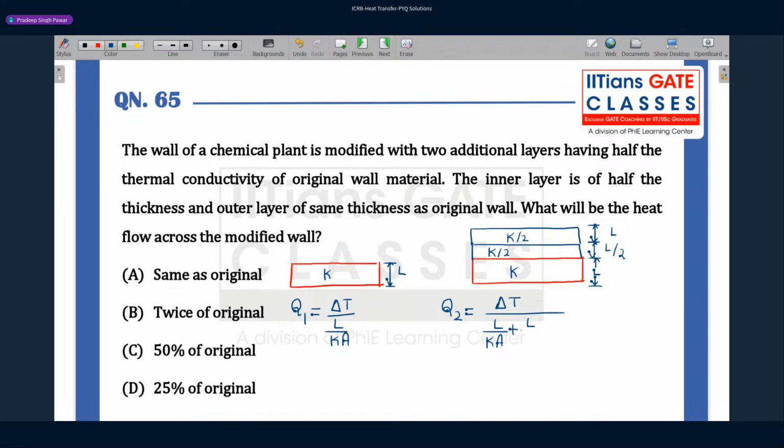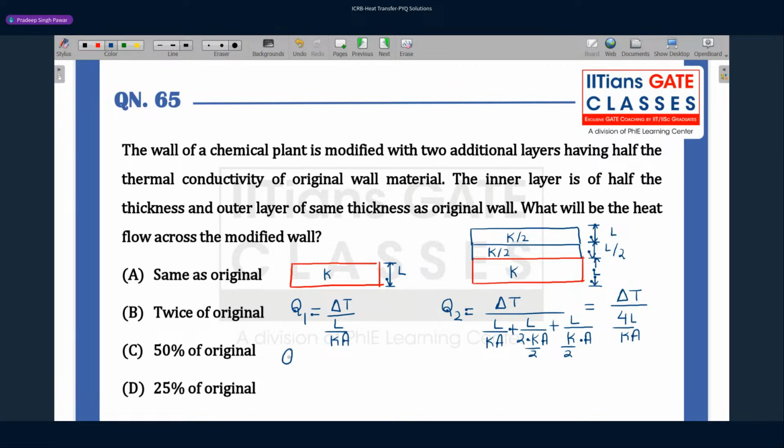This will be L by 2 over K by 2 into area, plus L divided by K by 2 into area. If you calculate, you will get delta T over 4L by KA.